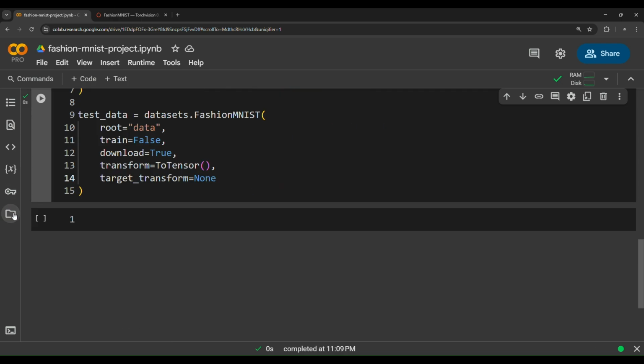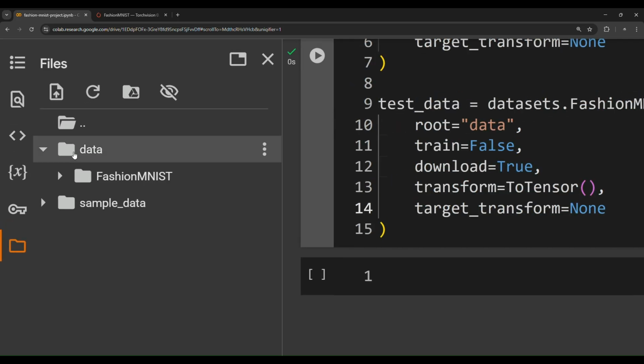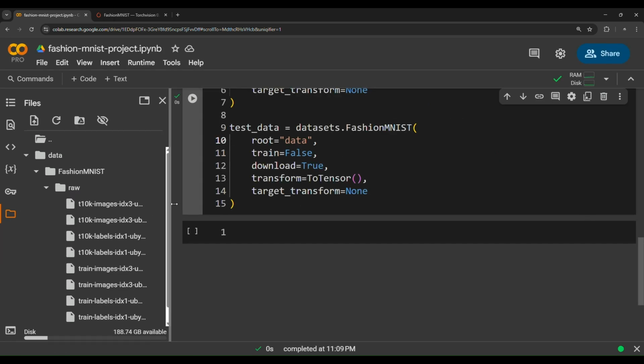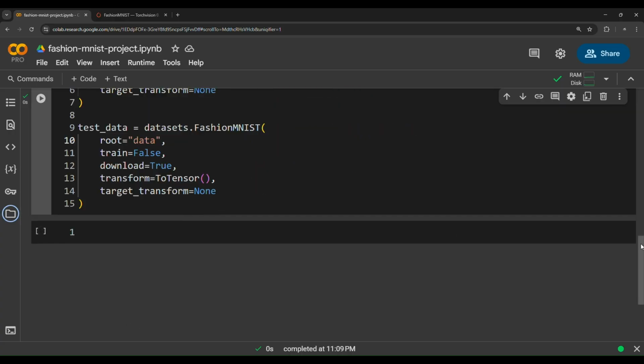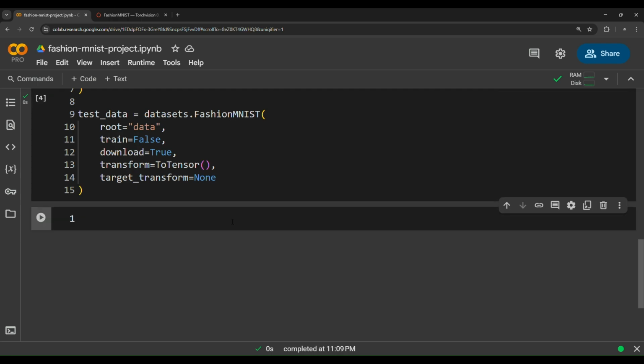If you open this files section in Colab, you'll notice there's a new folder called data, as we specified here. Root is data, and then this data folder contains a subfolder called FashionMNIST. This folder contains raw data. So we have raw images, okay, as you can see here. Now we have downloaded the data successfully.